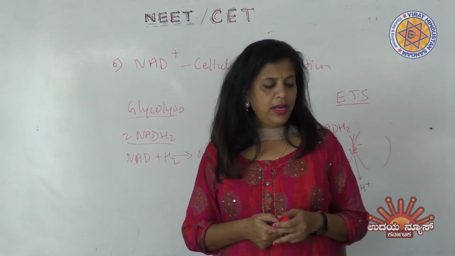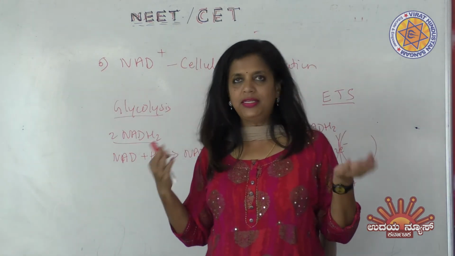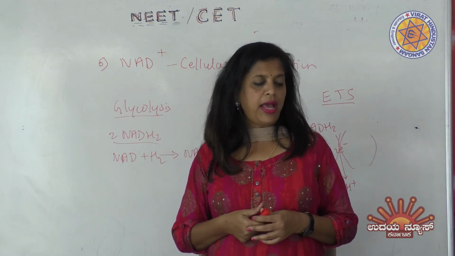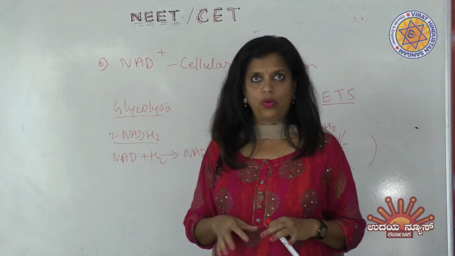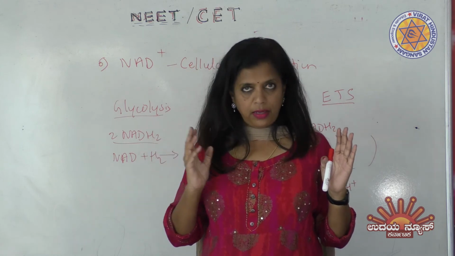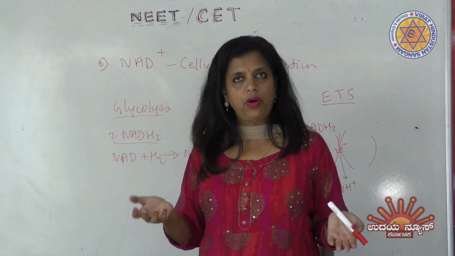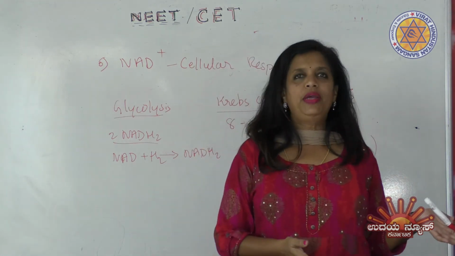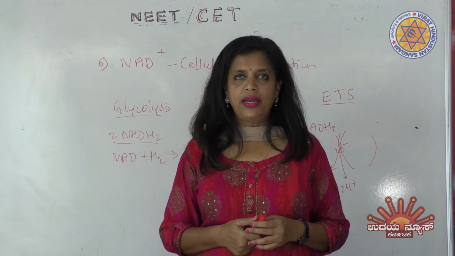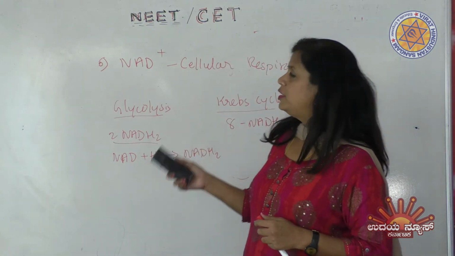Let's talk about the third one. It functions as an enzyme. It can't be an enzyme. Enzymes are already there in every reaction. The fourth one says it is the final electron acceptor for anaerobic respiration. 100% wrong. Why? Because anaerobic respiration involves the production of either ethyl alcohol or lactic acid, so no NADH2, because NADH2 formation is a characteristic of aerobic respiration. Therefore, the second option, which says it functions as an electron carrier, is the right option, because it takes up the electrons. That's the answer for the sixth question.